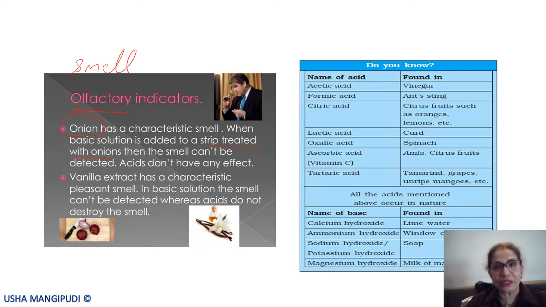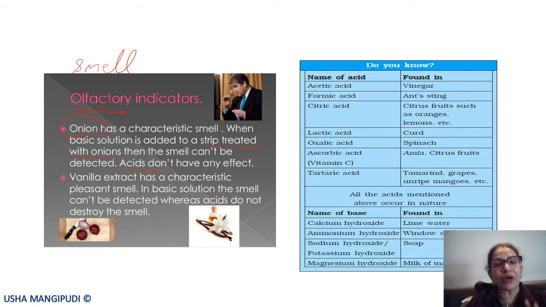The smell of onions disappears. Whereas in acids, what happens? The smell continues. We can smell the onions in the acids, but in a basic medium or a basic solution which we are testing, the onion smell disappears. So what have I used? I have used my nose. I have used the olfactory organs to detect whether the given solution is acidic or basic.